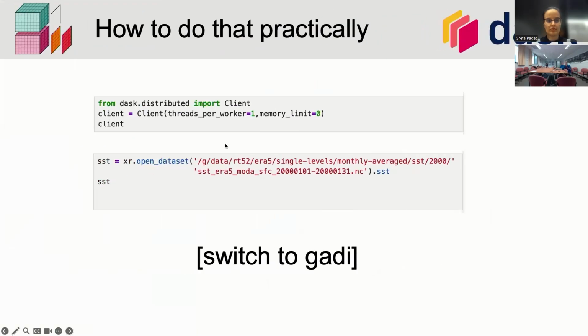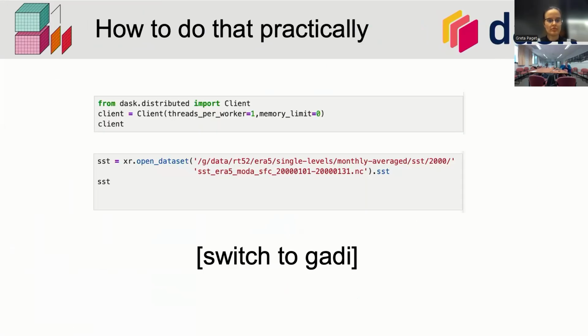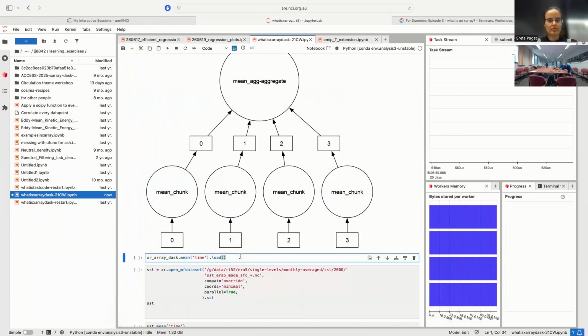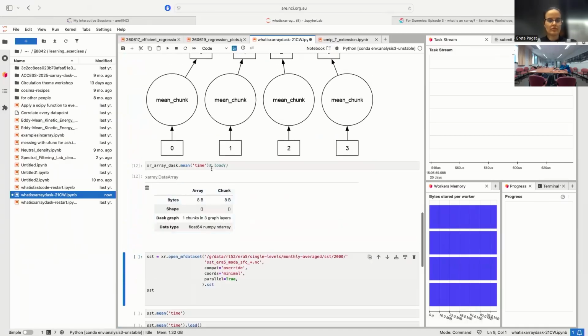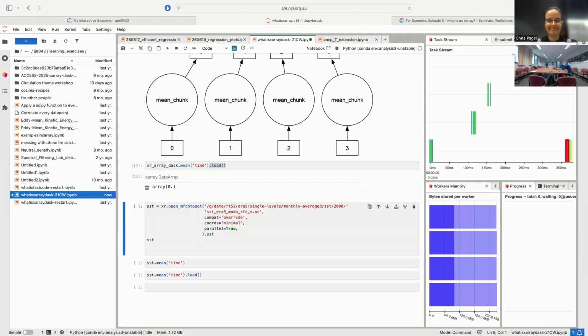So it's exactly the same as what I'm showing here, that we're going to do some stuff with different pieces and then bring them together again at the end. And then if we want to take that average, so we have an average waiting to happen, then we stick .load on the end and run that. Then over here, it's going to go, oh, you want me to actually do some maths? Fine. And it's going to do some maths for us.